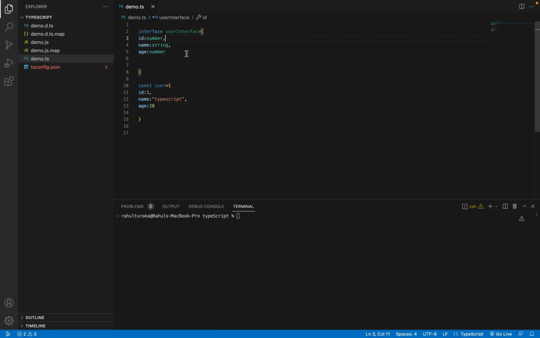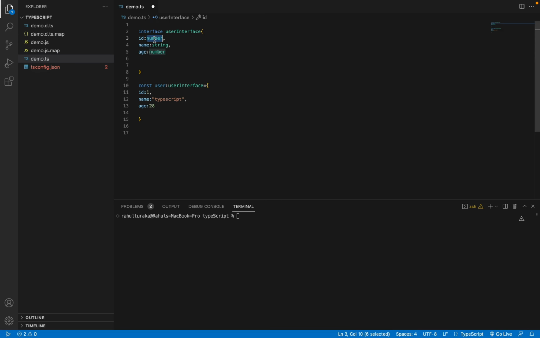Yeah, that's it. But here we have not set it to the object. To set this interface to the object, we should take the interface name, use a colon, and give the interface name. Now, as you can see, the types of the fields inside the user object are taken from the user interface.